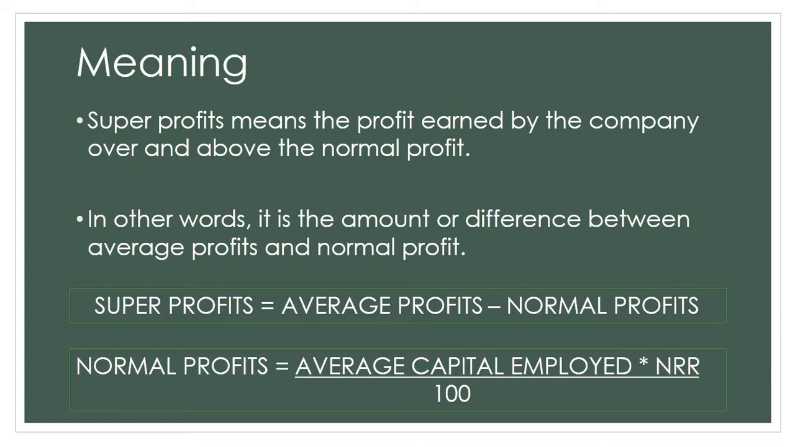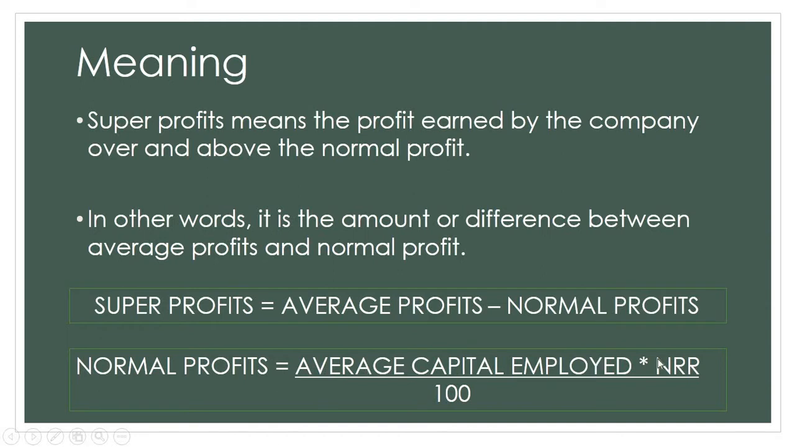Normal profits, on the other hand, is the profits that is normally earned by companies. So below I have given you two formulas. Super profits is equal to average profits minus normal profits. Now in order to calculate normal profits, we have one more formula. That formula is average capital employed into NRR divided by 100.